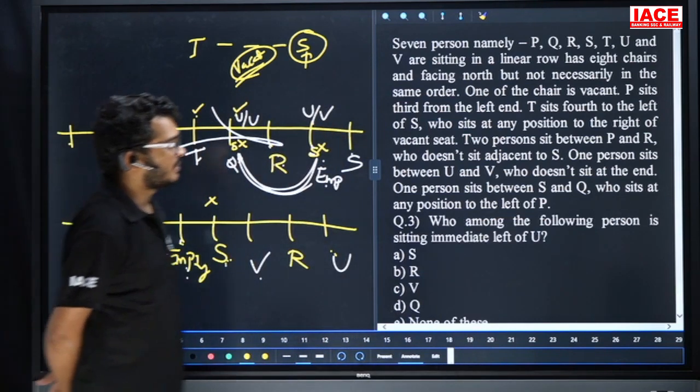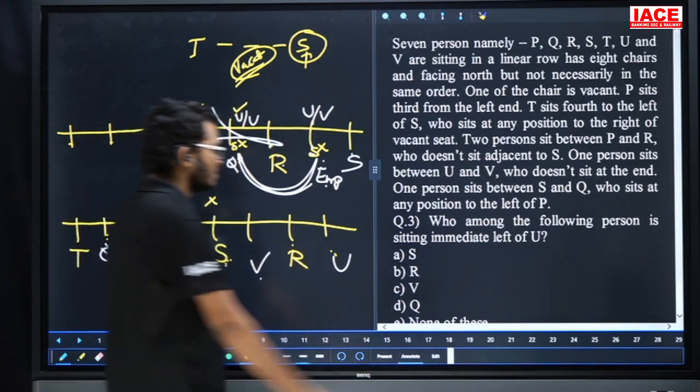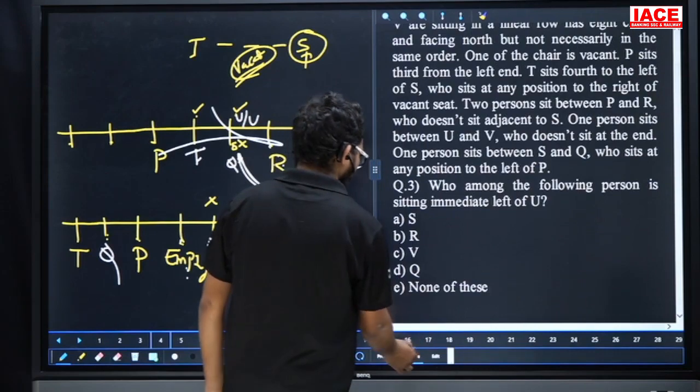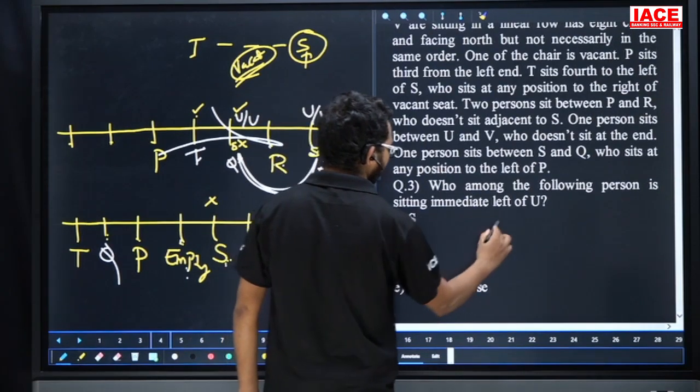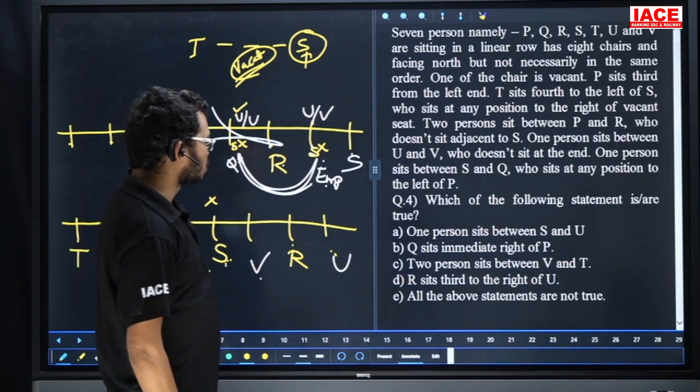Question number 3: who among the following persons is sitting immediate left of U? Immediate left of U is R. So the answer to question number 3 is option B.